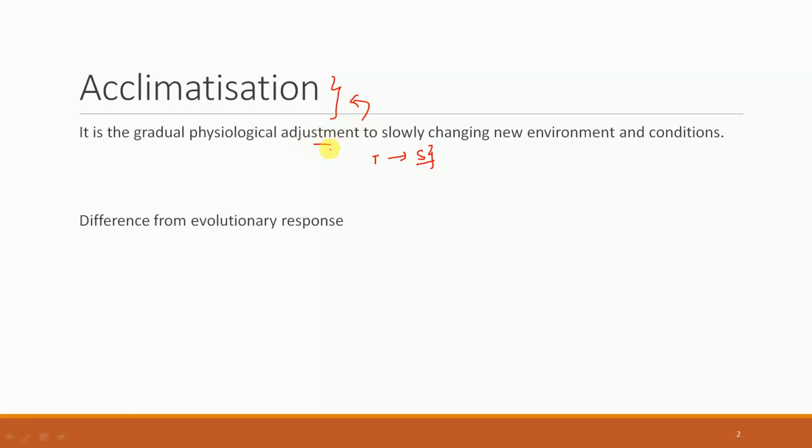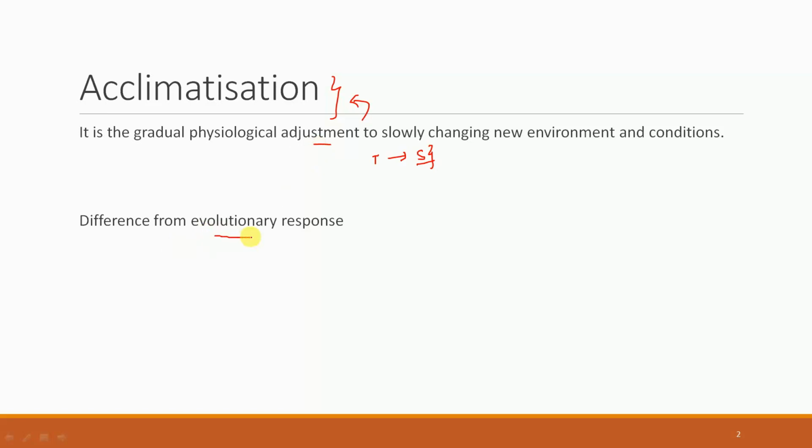This is something that you should distinguish from adaptation. Adaptation happens when some morphological change also takes place. For instance, in the previous example, if the animal also starts developing night vision, then that is going to be an adaptation, and that is why it is a higher stage from acclimatization.